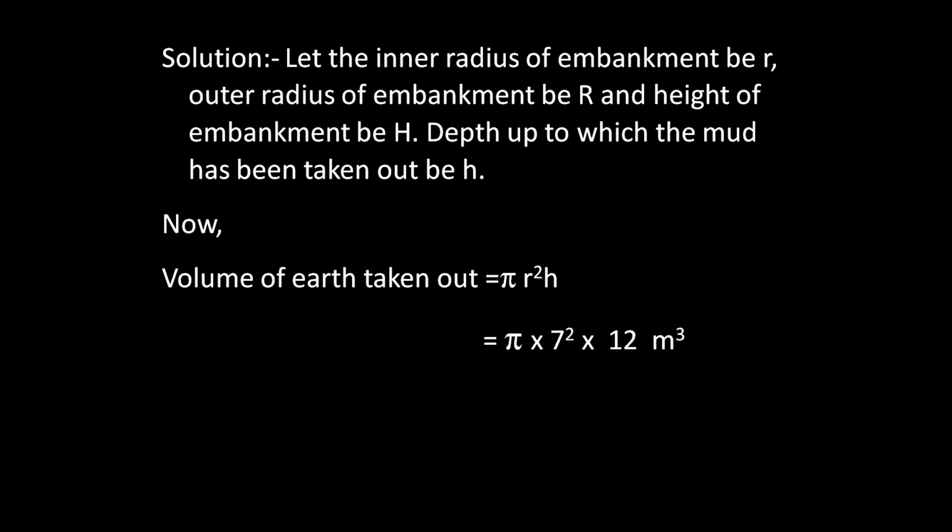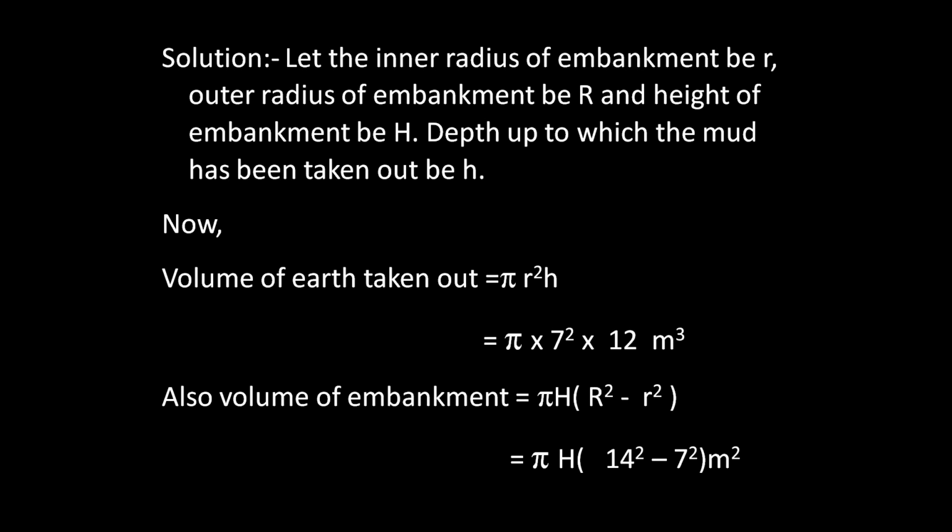Now we have the volume of the earth taken out equal to pi small r square h. As we know the value of small r is 7 meter, so we get pi into 7 square into 12 meter cube. Similarly, the volume of the embankment, as we have already seen, was pi capital H into capital R square minus small r square, and the value of capital R was 14. Therefore it will become 14 square minus 7 square, because the value of small r was 7 meter.